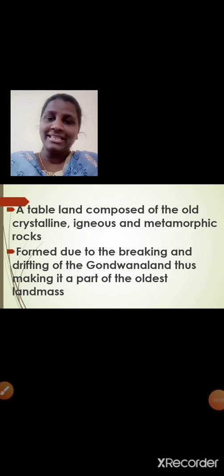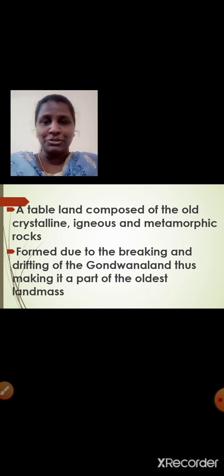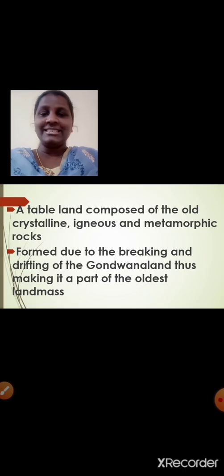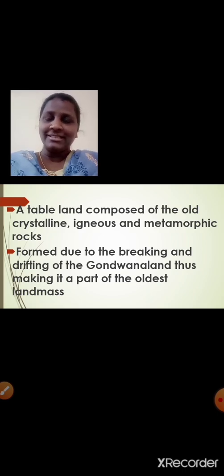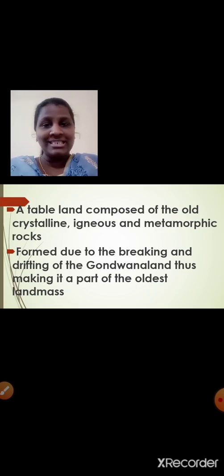What do you mean by tableland? Yes, plain land on top. A tableland composed of the old crystalline igneous rocks. How will igneous rocks form, students? Yes, due to volcanic eruptions, under very high temperature, and then they got cooled down. So, the peninsular plateau region is a tableland, plain land on the top, and it is composed of the old crystalline igneous and metamorphic rocks.